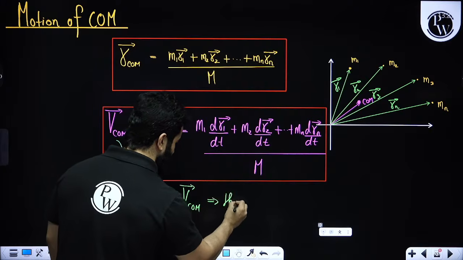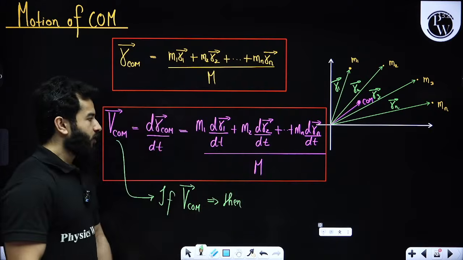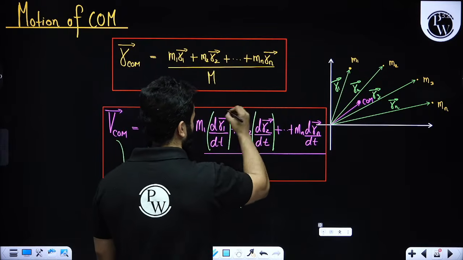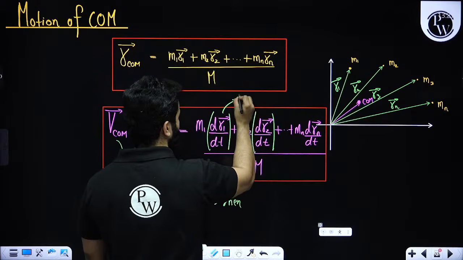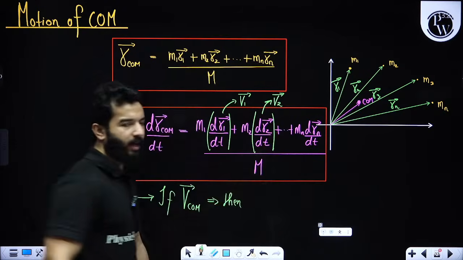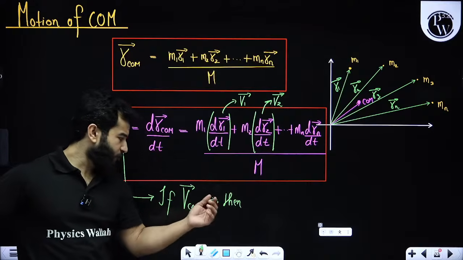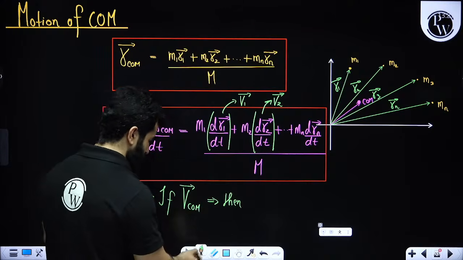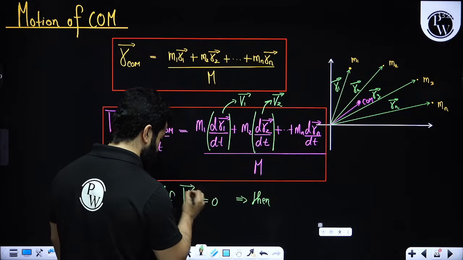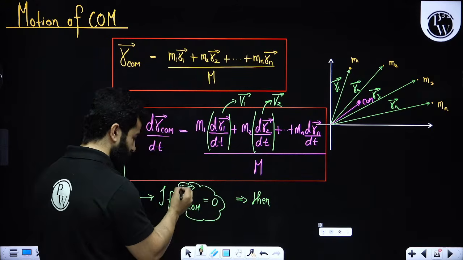This is, by the way, V1 vector, this is V2 vector, and so on. What do you have to say about V1 and V2, if V_COM is 0?